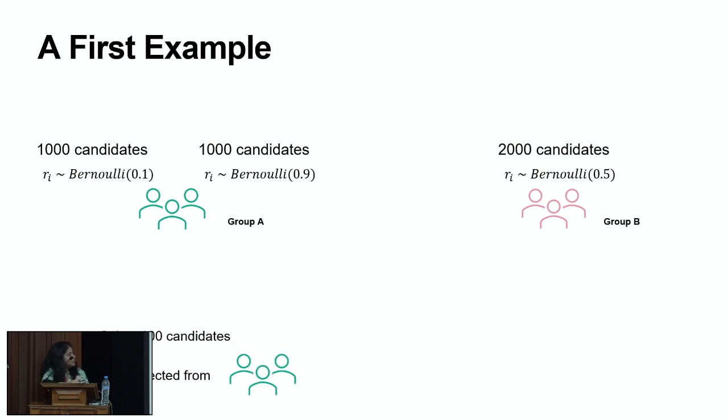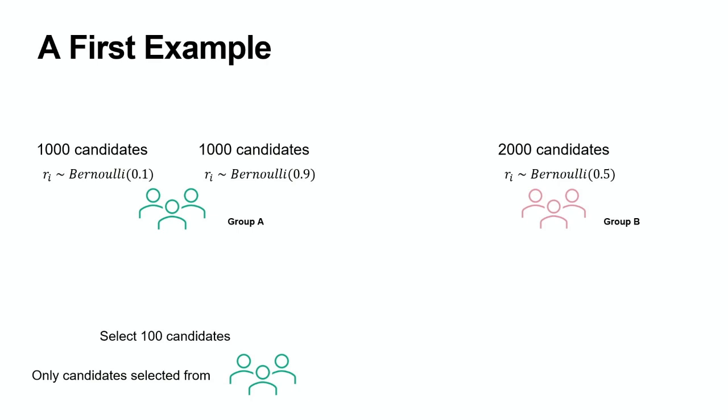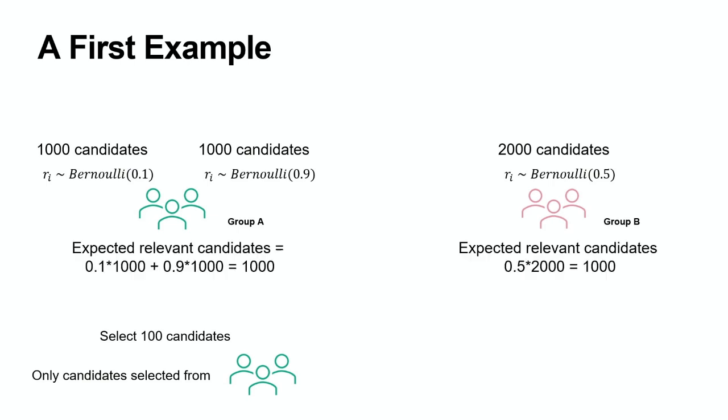So now if I have the task of selecting 100 candidates, and if we were to go by this probability of relevance, which is the Bernoulli parameter, then all of these 100 would be selected out of those 1,000 candidates, and none from the Group B. But we know that the number of relevant candidates in expectation is actually the same for both the groups. So that's unfair to Group B.